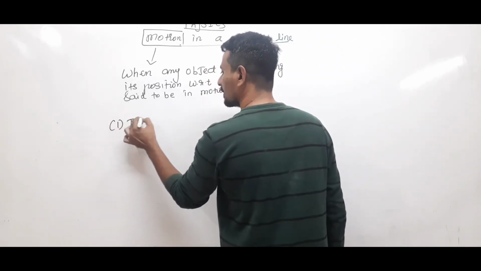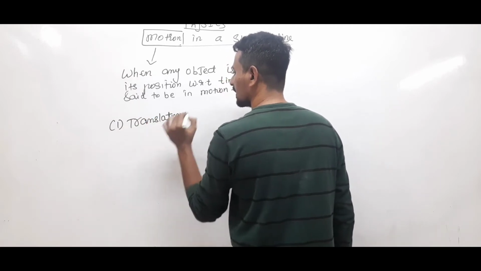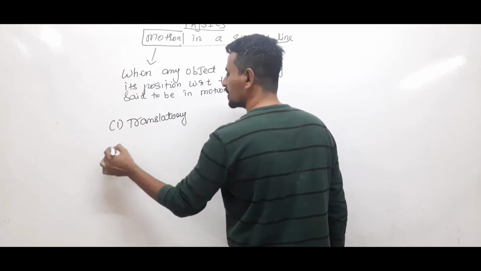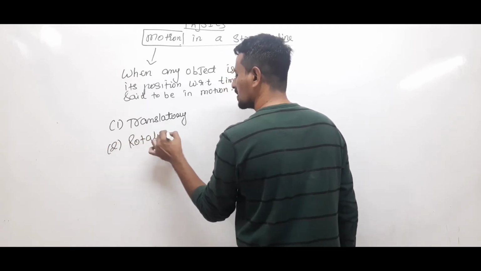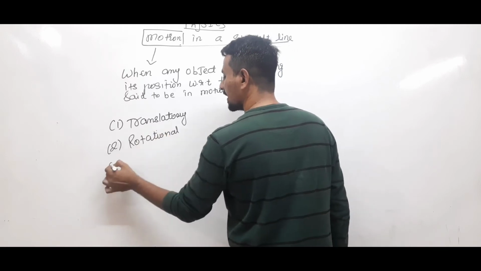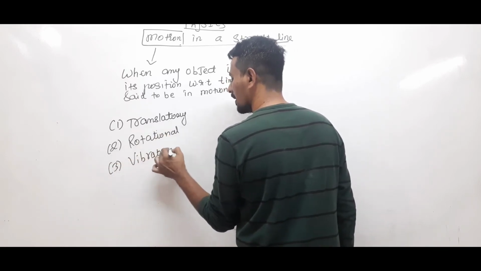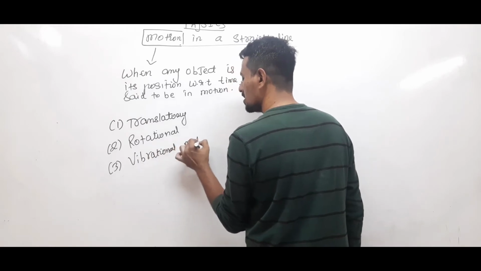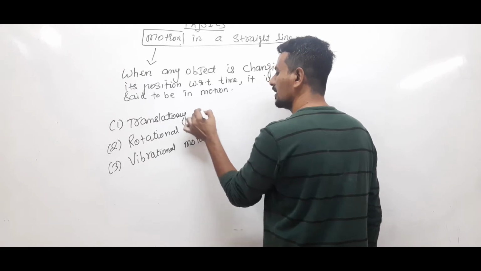First one is translatory motion or translational motion. Second one is rotational motion, and third one is vibrational motion. Mainly these are the three types of motion.